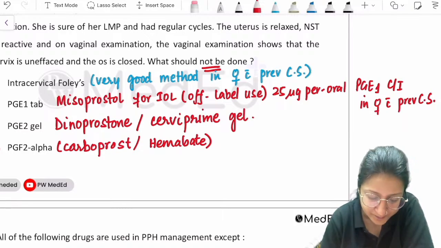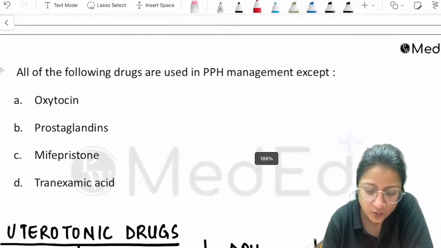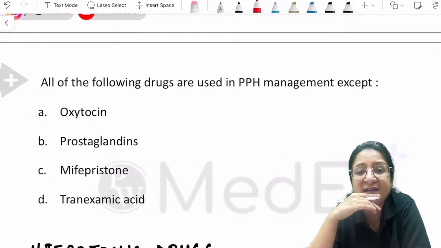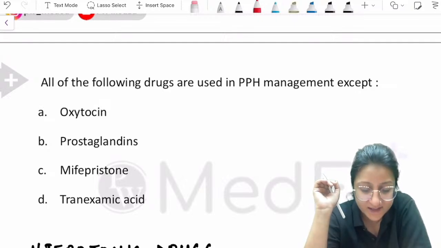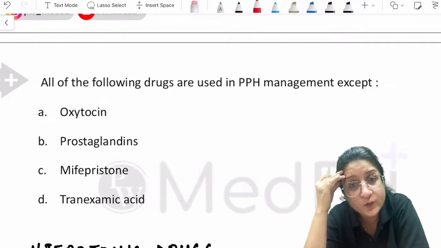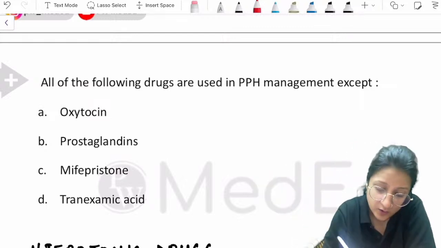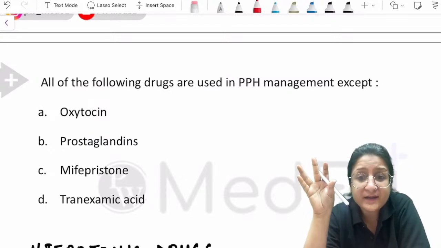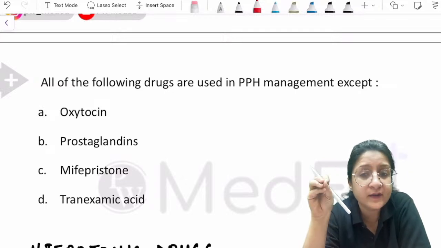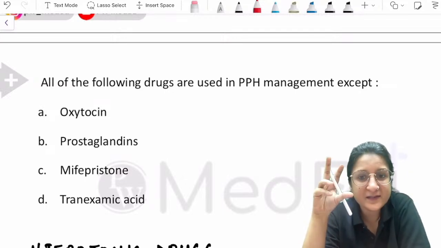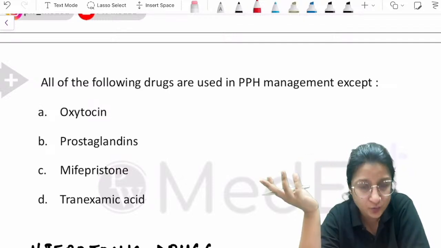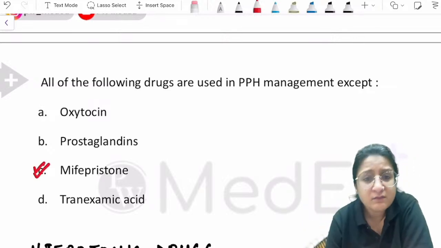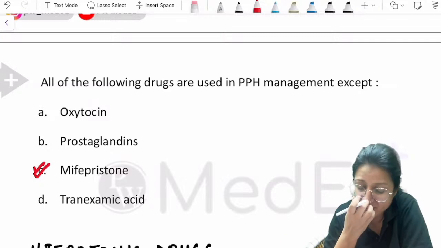Now, next question. All of the following drugs are used in PPH management except. Oxytocin, prostaglandins, mifepristone and tranexamic acid, which is not used? Oxytocin is also used, prostaglandins are also used, tranexamic acid is also being recommended now, but tranexamic acid is an antifibrinolytic drug. It is being recommended, but it is not a uterotonic. It is not going to replace uterotonics, but tranexamic acid is also recommended. Mifepristone, on the other hand, has no role in PPH management at all.